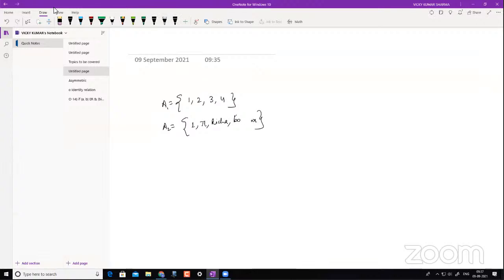I can just have box written one time, right? So this is something a set, right? Then in the set the order is not important, so you can write in any way. You can write this box here, and then you can write pi, or then you can write Richa, and then you can write 1. The order really does not matter in the set, right? How you write these elements, okay? So this is a brief about what a set is.